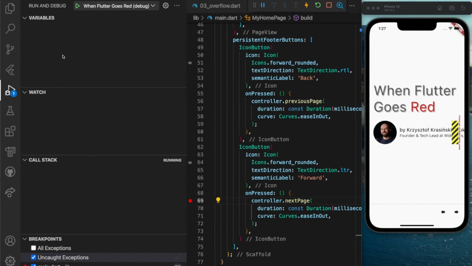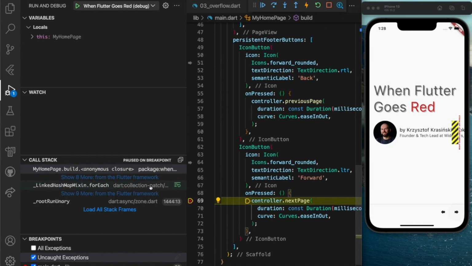So in VS Code we have this nice debugger view, and in other IDEs we have something similar. By default, the debugger will stop whenever we have an exception that wasn't caught, or there was no catch block associated with it. But we also can set our own breakpoints, and the execution of a program will stop when the program reaches the instruction on a line that a breakpoint is associated with. Let's go and see. Here we have associated a breakpoint on line 69 on the icon button that leads to the next page. So what happens when I press right?